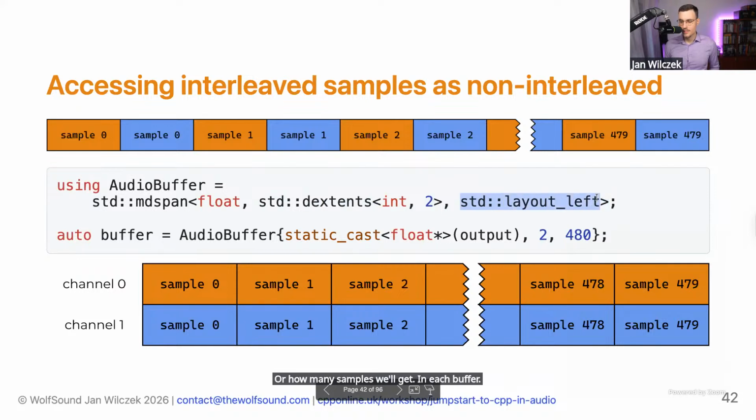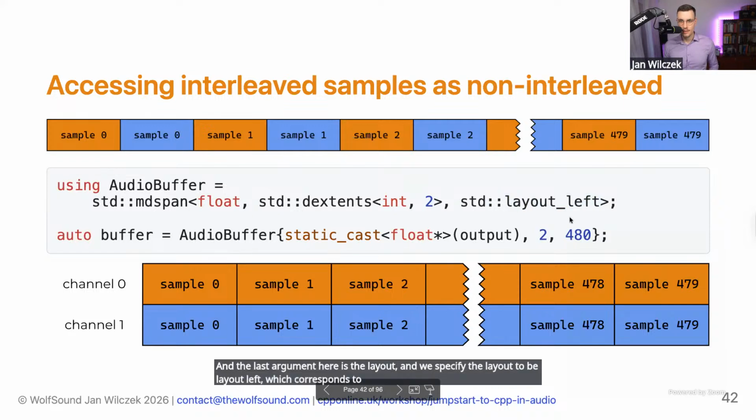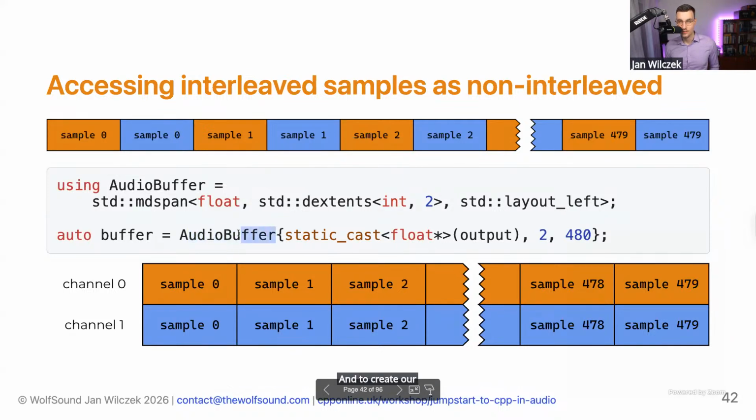And the last argument here is the layout. We specify the layout to be layout left, which corresponds to MATLAB style programming, but it will make it much easier to access the samples in this way. And to create our audio buffer, this view into the array, we convert the output array to a C-style float array, and we say, okay, this has 2 channels and 480 frames. Here I gave constants, but you can imagine that these will be variables in production code.